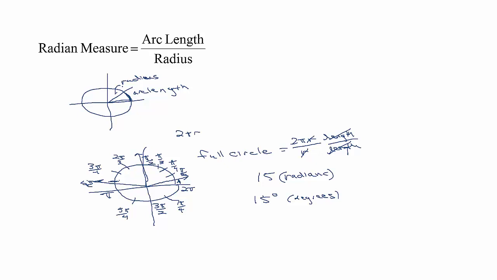And 6 pi sixths would be pi, 7 pi sixths, 8 pi sixths would reduce to 4 pi thirds, 9 pi sixths would reduce to 3 pi halves, 10 pi sixths would reduce to 5 pi thirds, and 11 pi sixths. And then finally adding another pi sixth to that would be 12 pi sixths, which would reduce to 2 pi. So you can get used to counting around in radians. We want to do that because in calculus, doing things in radian measure makes everything simpler.